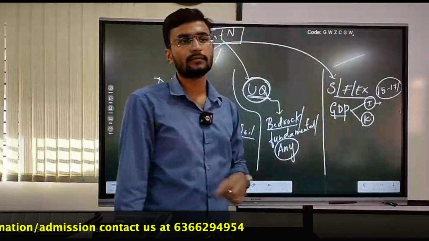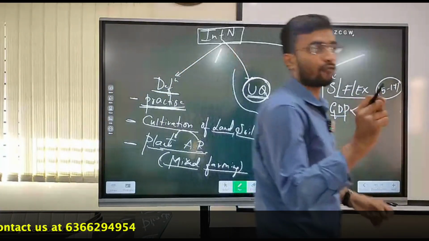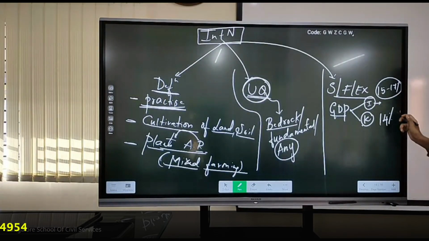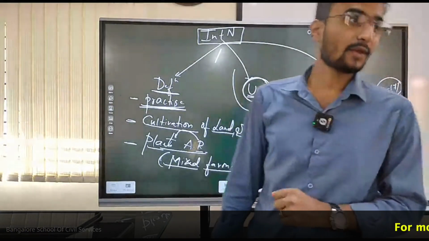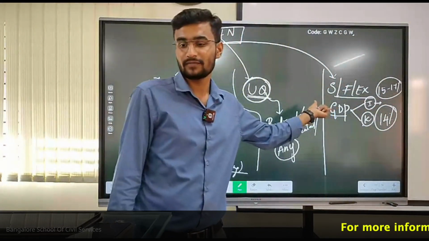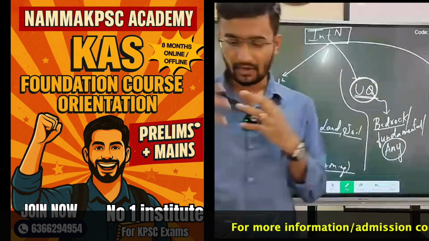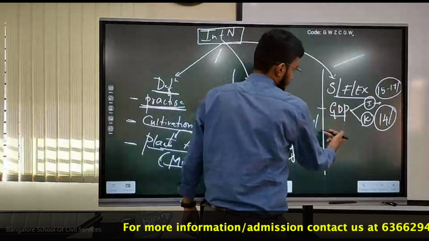Whereas Karnataka, it is less than 15%. It is 14% that has been contributed towards Karnataka's GDP, because more than 60% is services, sir. More than 60% towards the services, and that's the reason. Exactly online, I hope you got the idea now. Second one can also be the population.